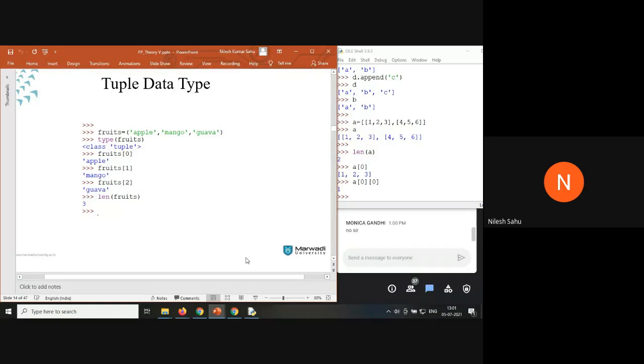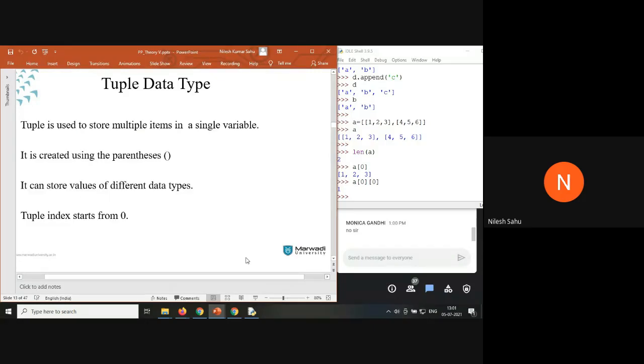See, when we talk about lists, lists are mutable. Does anyone know the meaning of mutable? Yes, it means modifiable. Lists are mutable, that means we can do some operations, do some changes.